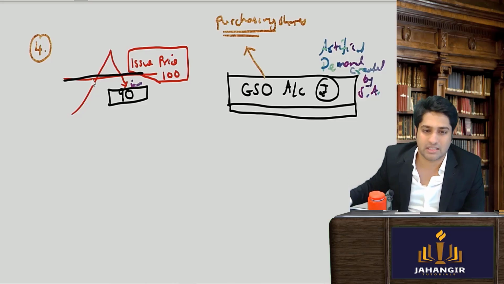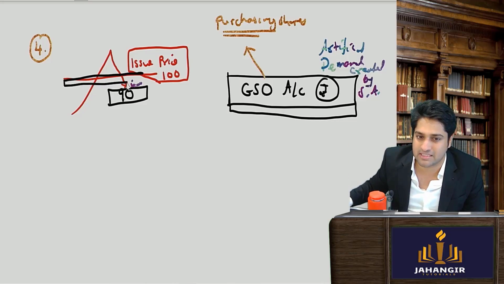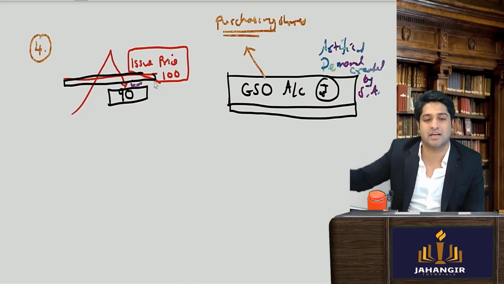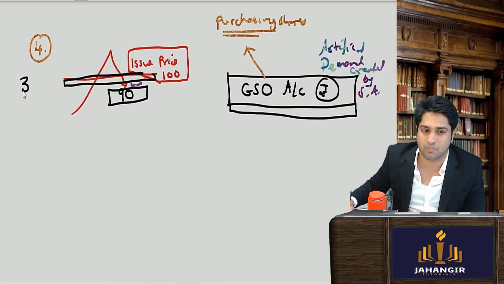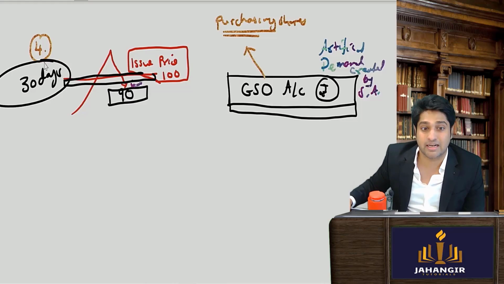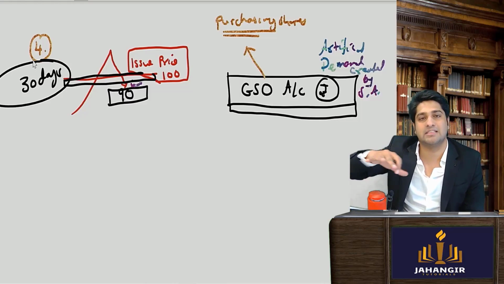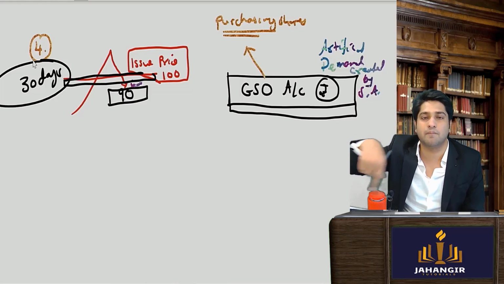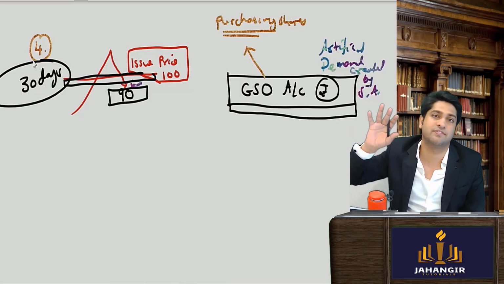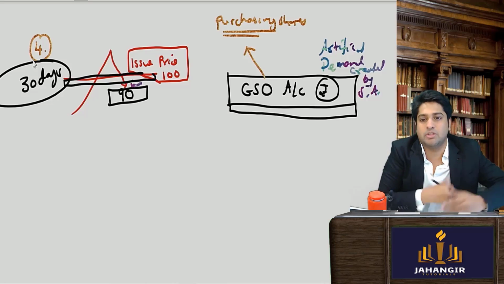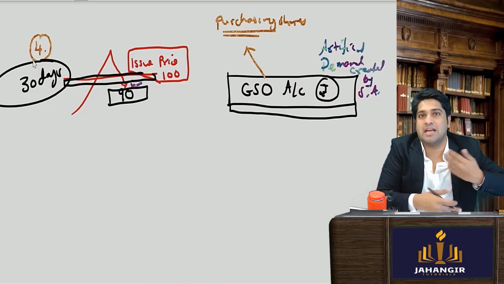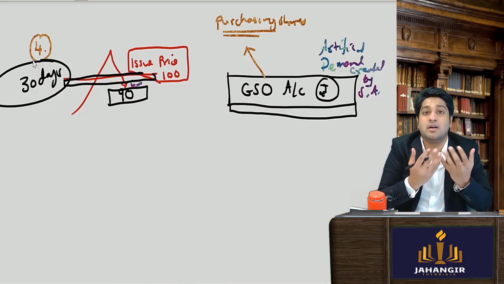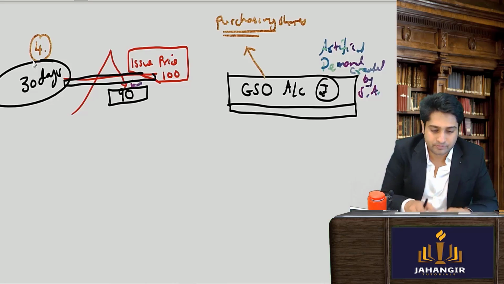Further, what will happen once this is stabilized? The stabilizing action can only go on for 30 days. You cannot regulate the prices forever. Post listing, for 30 days, the market can be regulated in this fashion, that whenever it falls, the merchant banker or the stabilizing agent is buying it, creating a demand for it.